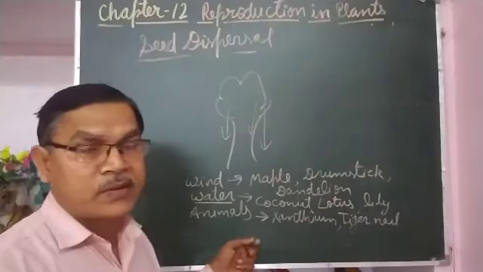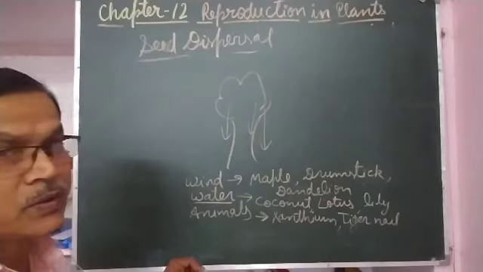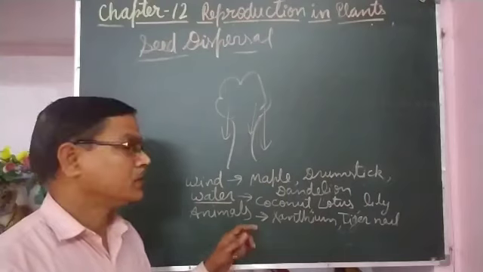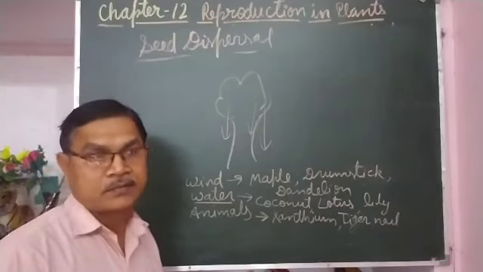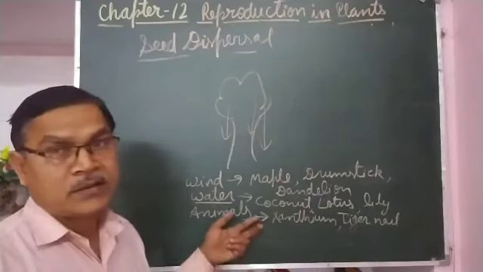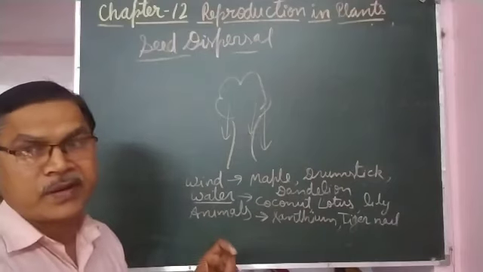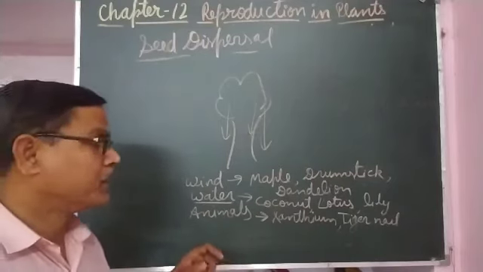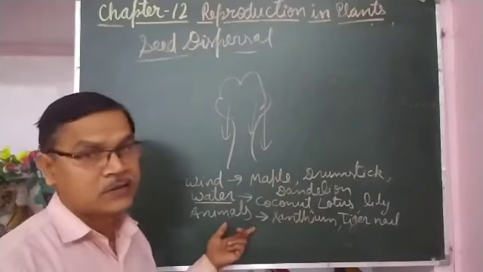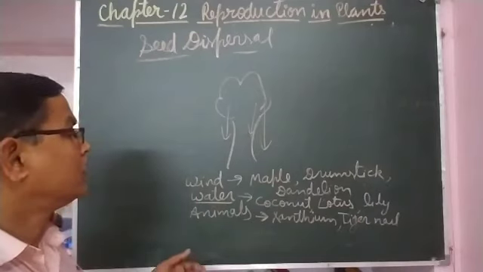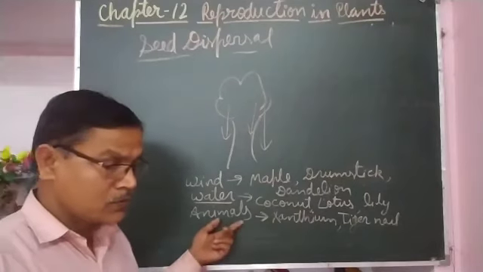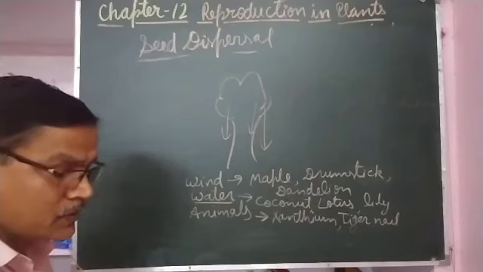Some fruits are eaten by birds as a whole, like the neem fruit. The juicy part is digested by the bird, but the seed is not digested. When the bird defecates, the seeds fall there and grow when they get favorable conditions. Sometimes you may have seen small plants of neem or peepal growing on a roof in the rainy season. That is because seeds are transferred by birds there. When they defecate there, the seeds reach there and grow in the rainy season. So this is how dispersal of seed takes place by various means.